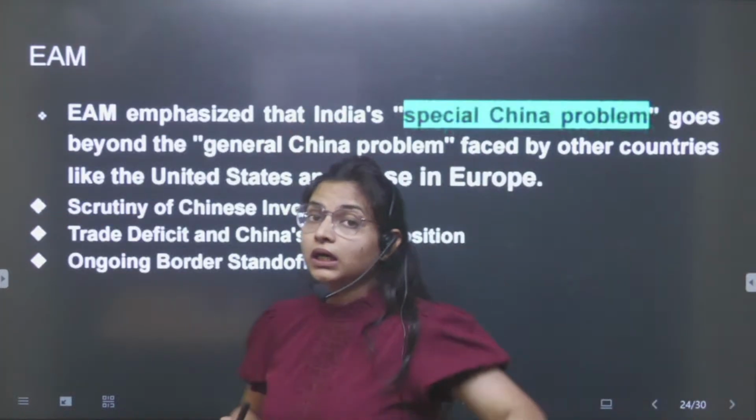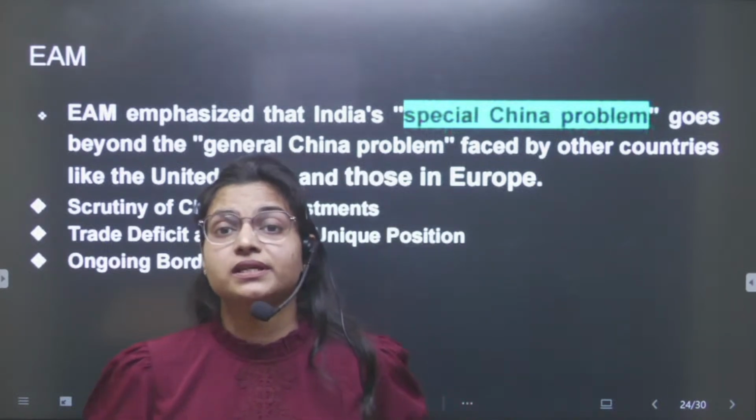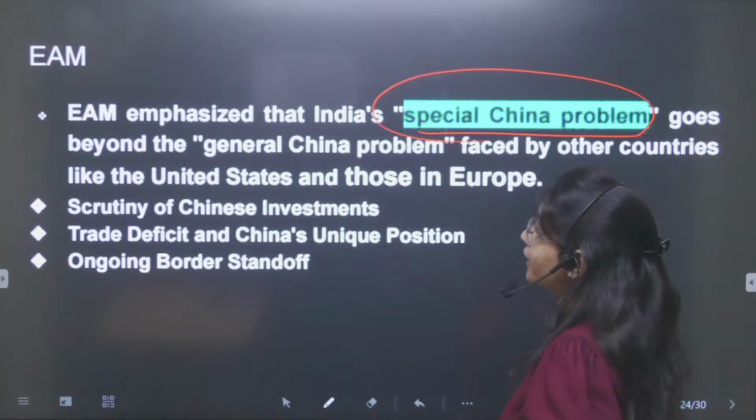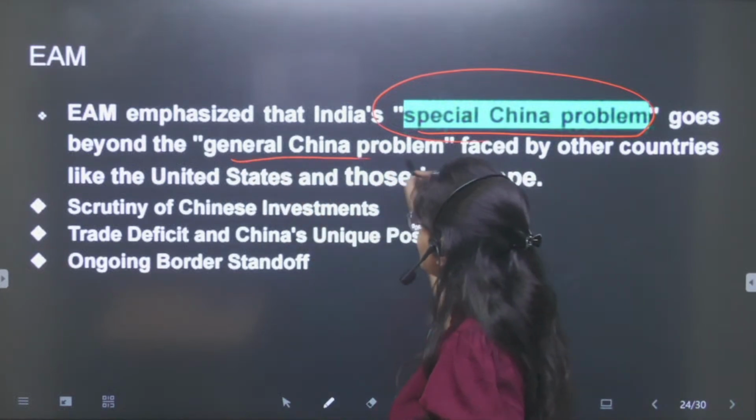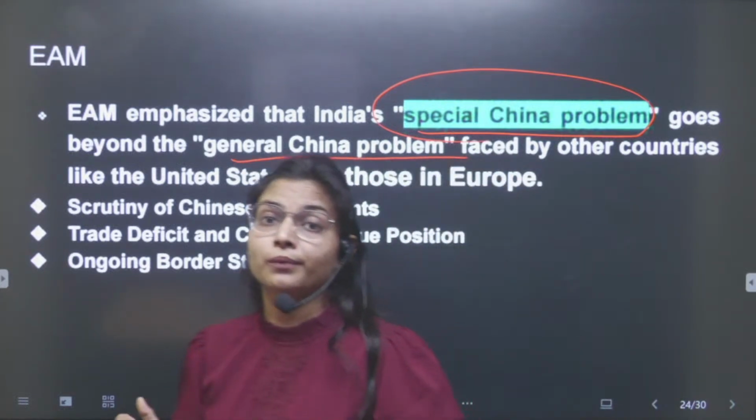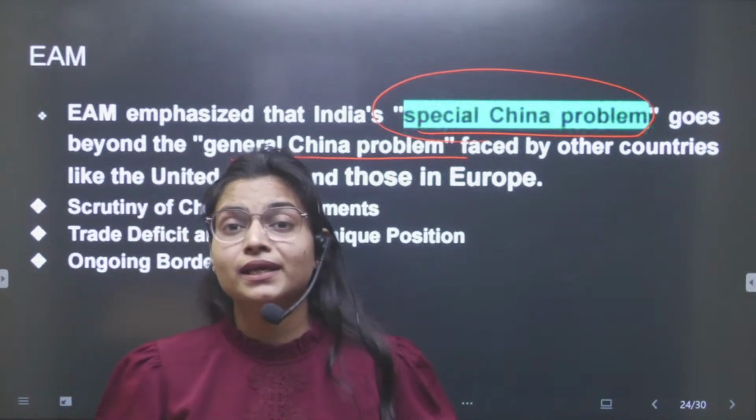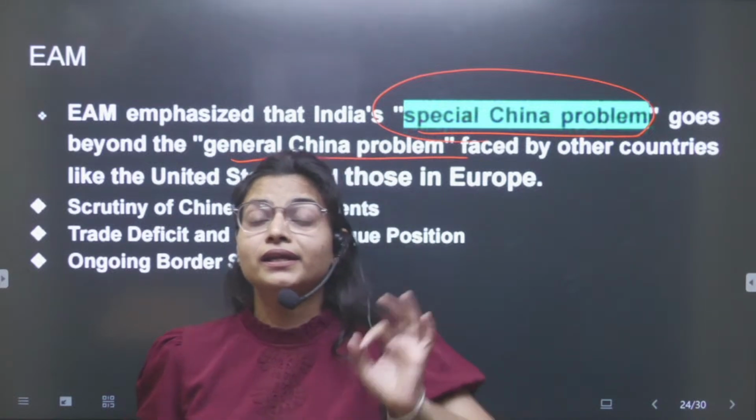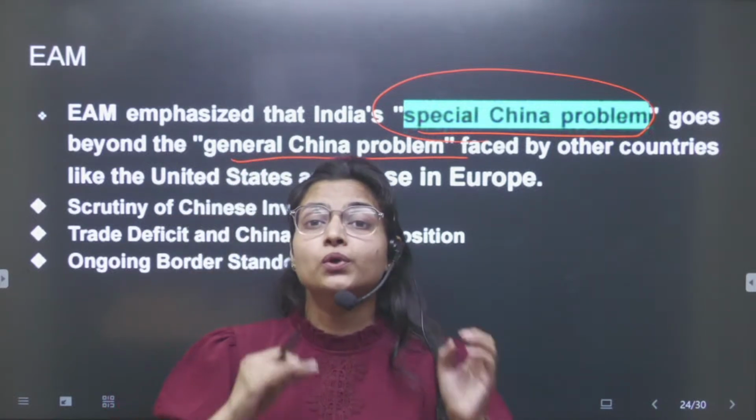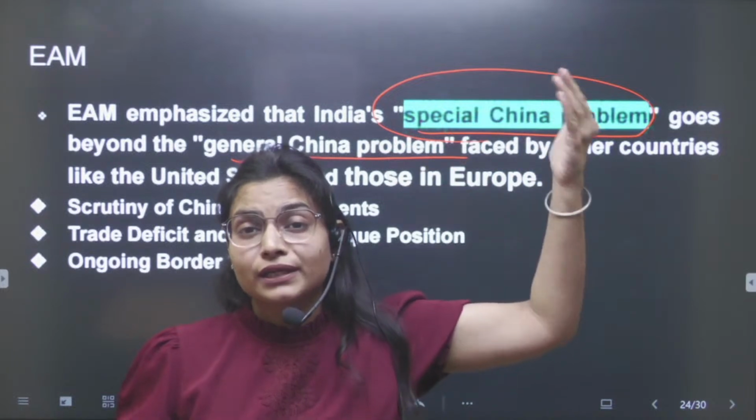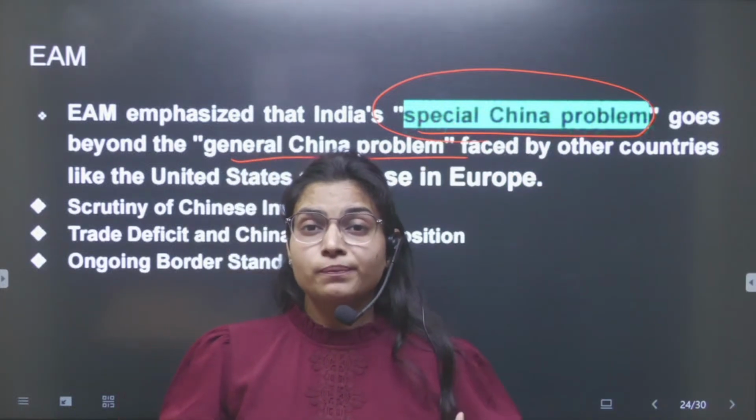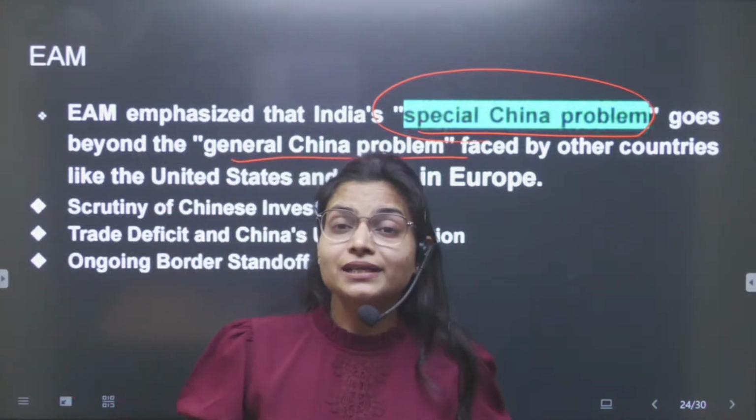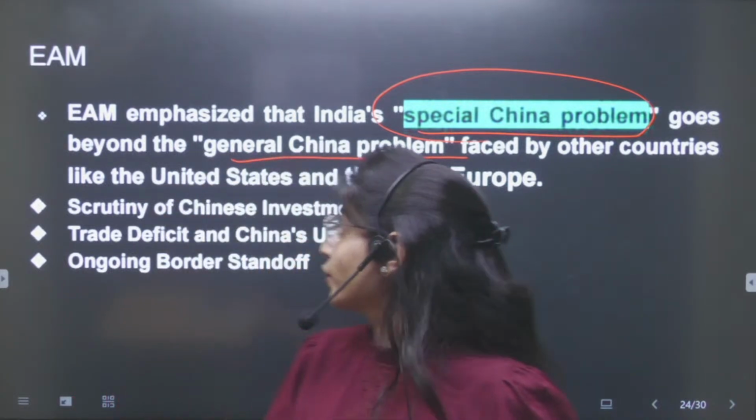Now, recently our External Affairs Minister has also said that India is having a special China problem that is beyond the general China problem. Other countries like the USA have a general China problem, but we are sharing borders with China. That creates internal security threats for India.